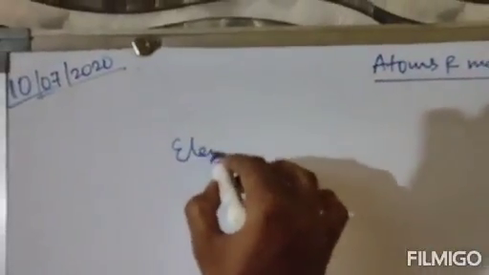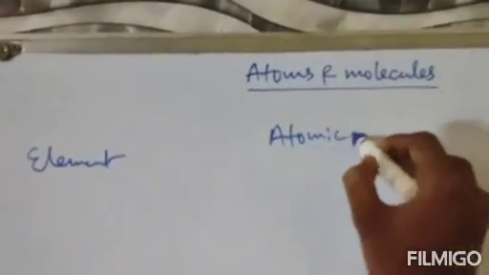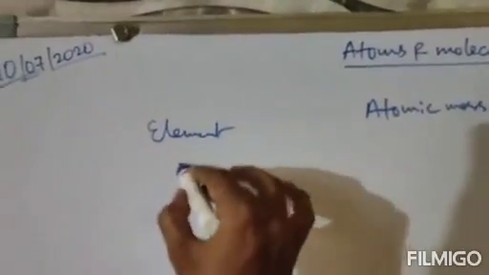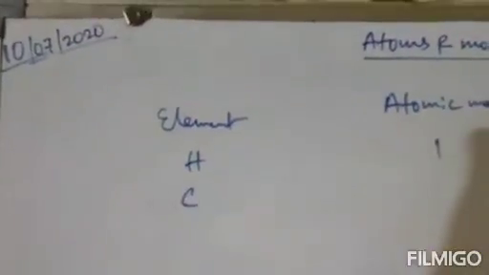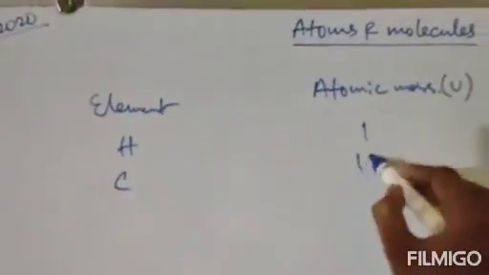For example, suppose here it is element, and suppose this is atomic mass, in U. Hydrogen, its atomic mass is 1. Carbon, represented as C, its atomic mass is 12.